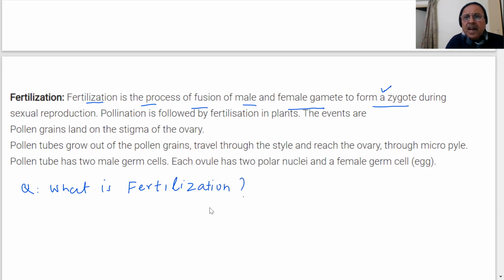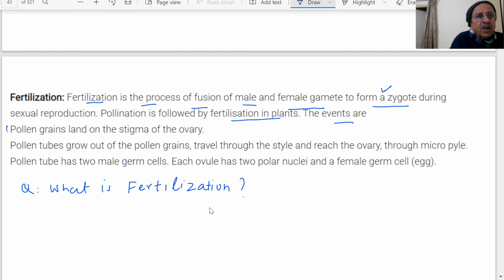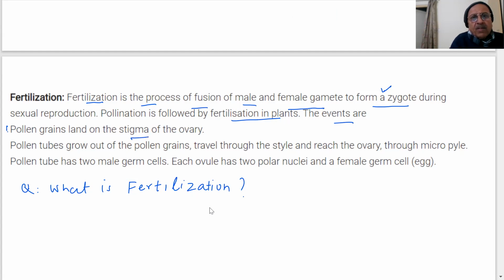The fusion of male and female gamete to form zygote during sexual reproduction. Pollination is followed by fertilization in plants. What are the events which will take place? Fertilization. First, pollen grains land on the stigma of ovary.